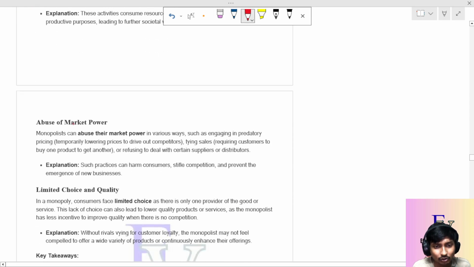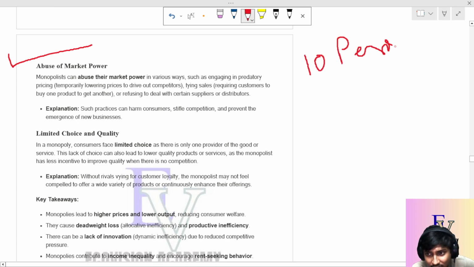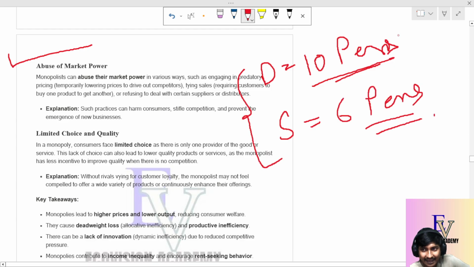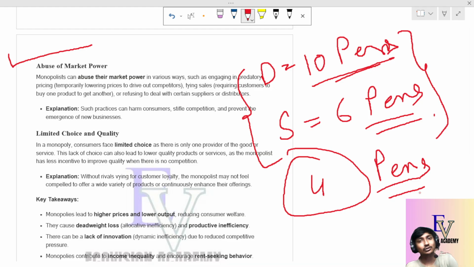Sometimes they abuse the market power. Suppose in a particular area the monopoly is selling pens, and it can produce 10 pens, and there is a demand for 10 pens, but it actually wants to create an excess demand in the market to increase the price of the pen. So they supply only 6 pens, and as a result there is an excess demand of 4 pens, and for this excess demand the price of the product rises. This is the abuse of market power.